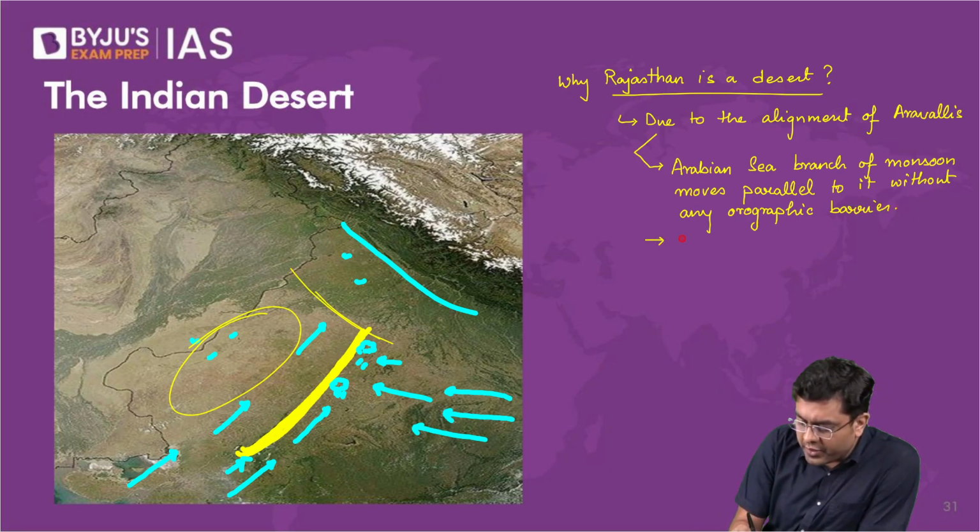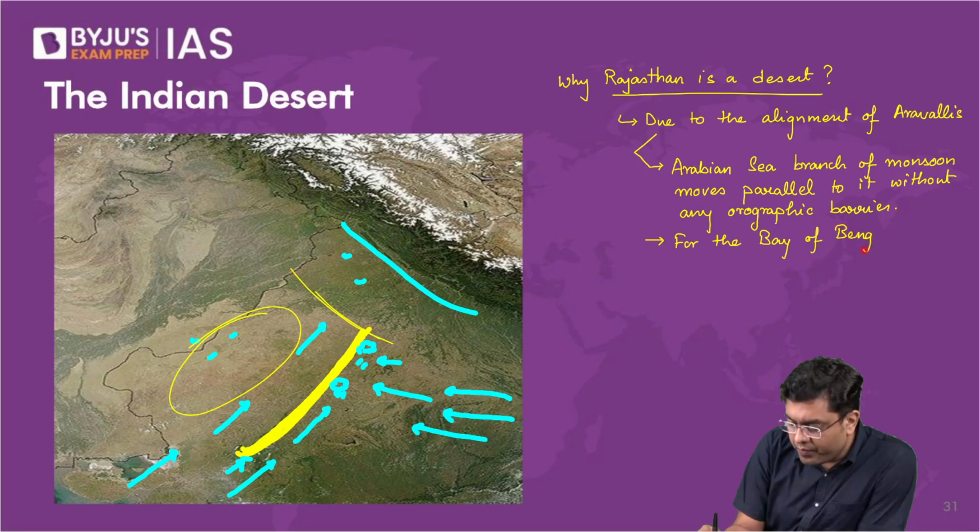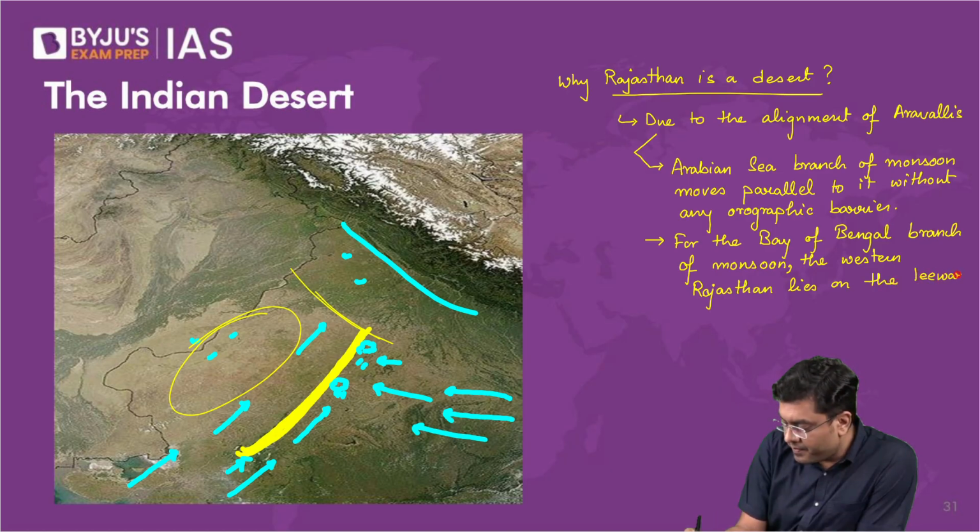For the Bay of Bengal branch of monsoon, western Rajasthan lies on the leeward side or rain shadow zone.